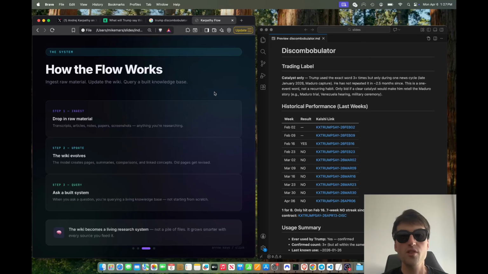So as far as the flow goes for this, even though it sounds complicated, as a theory, it's actually very easy. It's exactly how it would work if you just onboarded someone onto your team. First, you give them raw material, like the interviews, the emails, the PDFs, all of that. You just throw it into a folder. And then because of the rules that you set up, the old pages evolve as new information comes in, and the new information gets run through a series of rules that tie them to other things as well. And then you're left with a system, the wiki, that is interconnected and constantly updating. So instead of the LLM having to grep or search for specific text, it can say, hey, this document links to this document. Let me go look at the document that one links to as well.